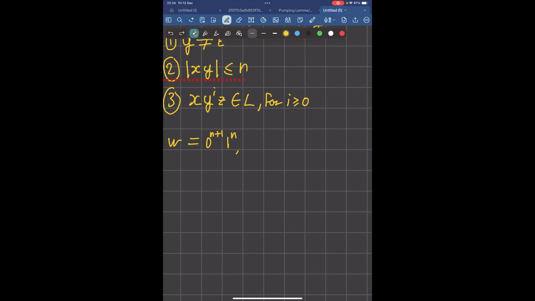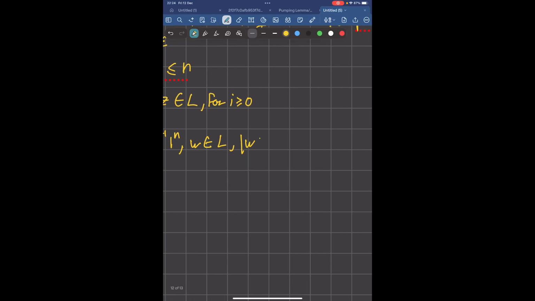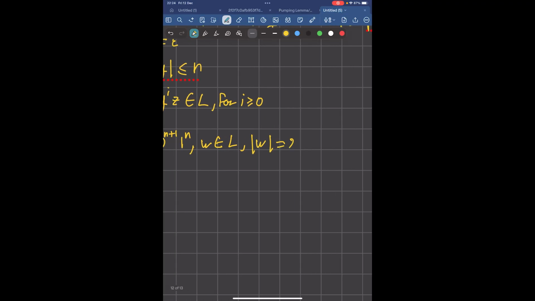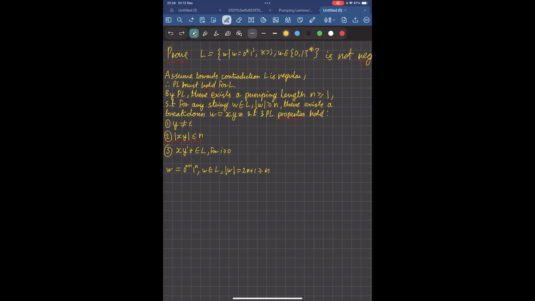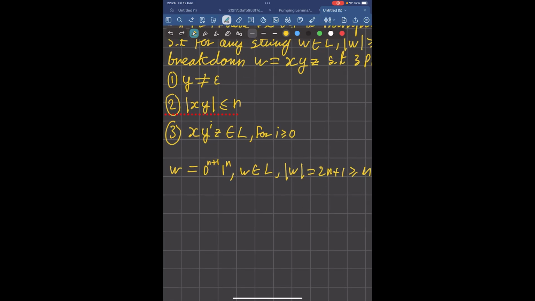Okay, so we know W is in the language, and we know that the length of W is at least n, because the length of W is 2n plus 1, which is greater than or equal to n. And so we know that the pumping lemma properties should hold. So there should exist a breakdown where these three things are true, and we're going to show that this is in fact not true and that there is no way of breaking it down where the pumping lemma properties hold.